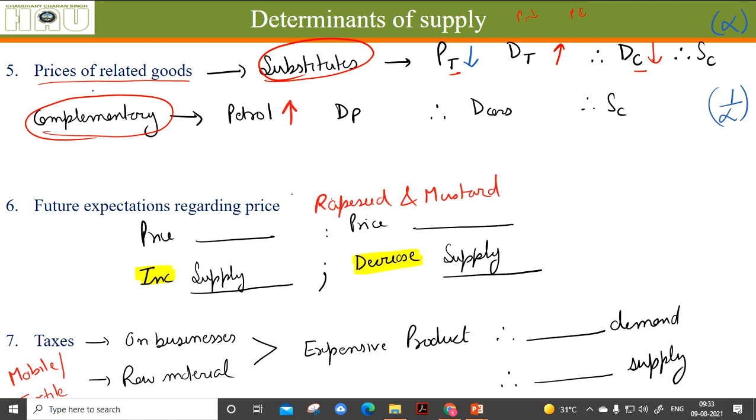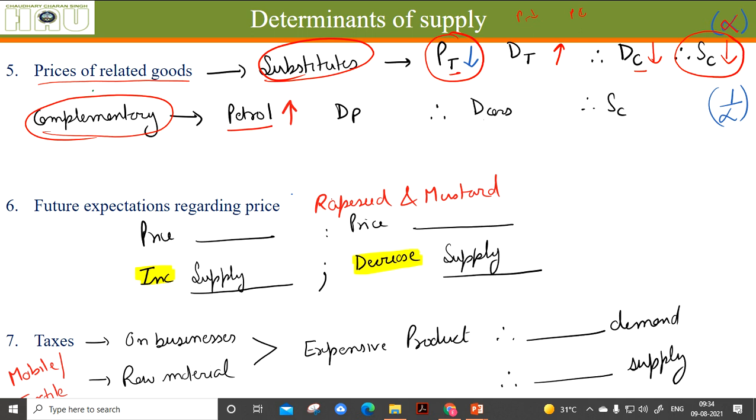If the demand for coffee has reduced, then why would there be supply? So definitely the supply of coffee will also reduce. So the relationship between the price of a substitute and the supply of the other substitute is direct. That means when the price of tea reduces, the supply of coffee reduces, because coffee drinkers shift towards tea.